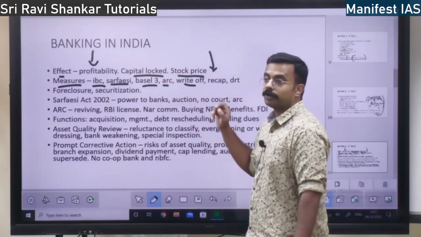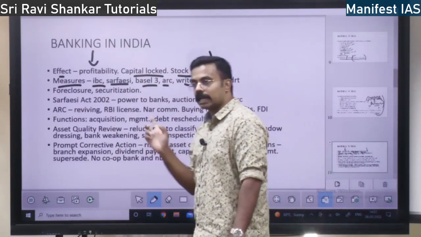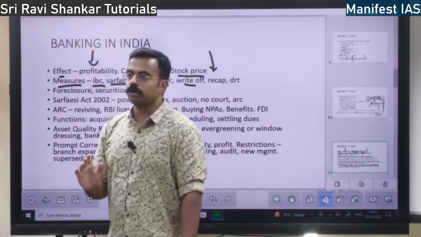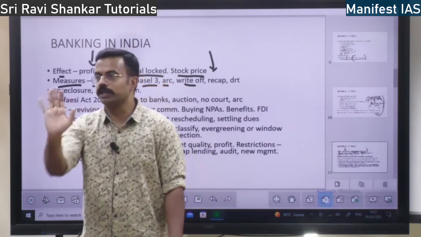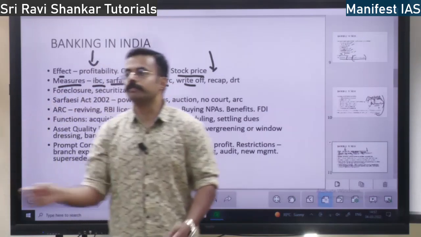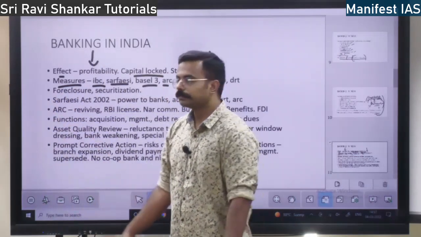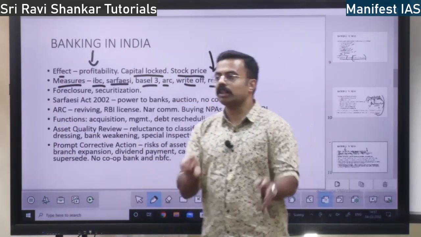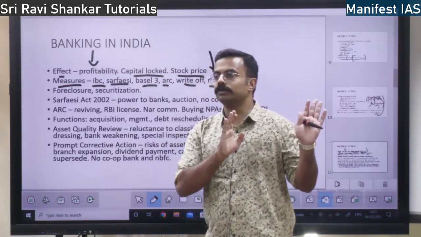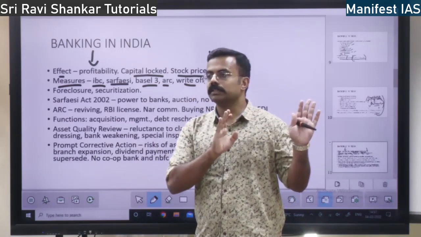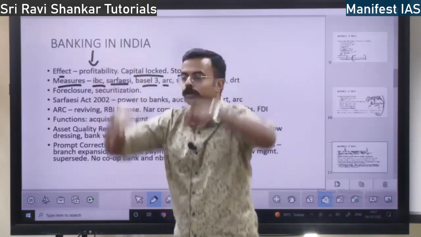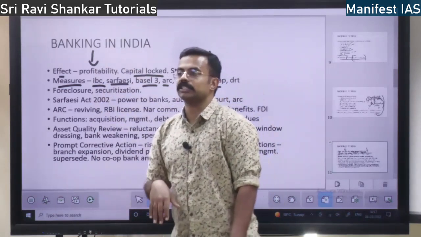Write-off. What do you mean by write-off? Write-down, haircut, I will discuss. Write-off means the person has to repay the loan, but the bank will waive it, not ask for it. That is write-off, writing off from the books. Recapitalization: they will lose all the money by giving the capital to these cheats, ineligible people. Again, the government will put capital into them. That is recapitalization of banks.